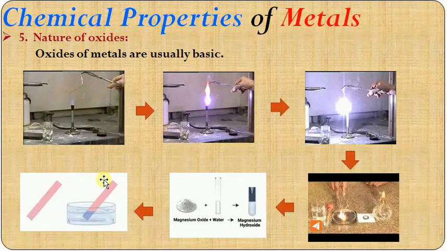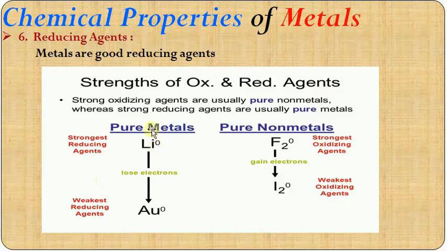Generally, pure metals, that means lithium, sodium, lose the electron, right? So metals usually undergo oxidation, because loss of electron is called oxidation. The one which undergoes oxidation is normally a reducing agent.